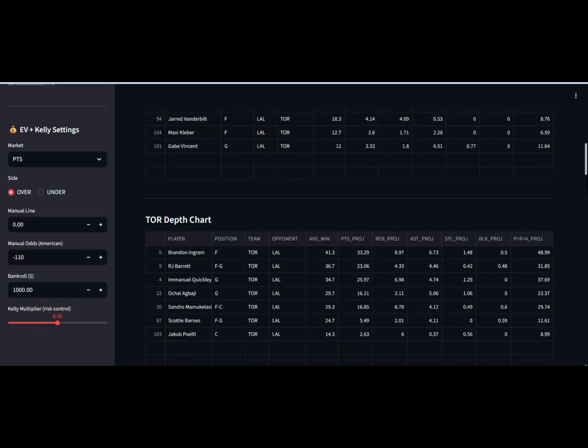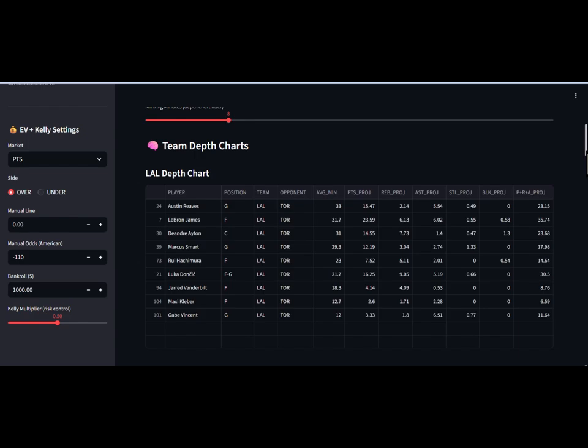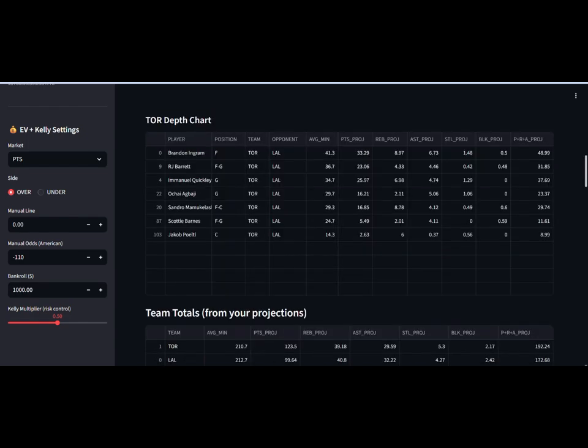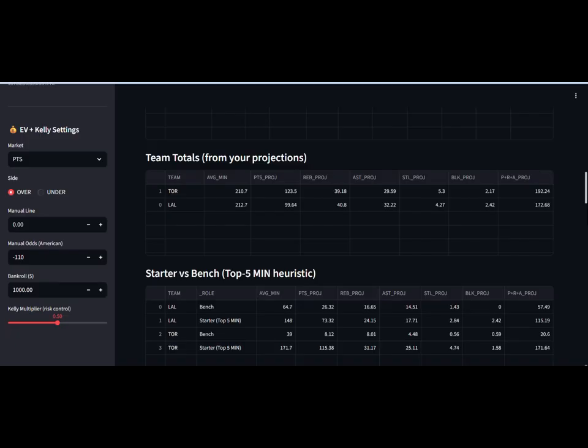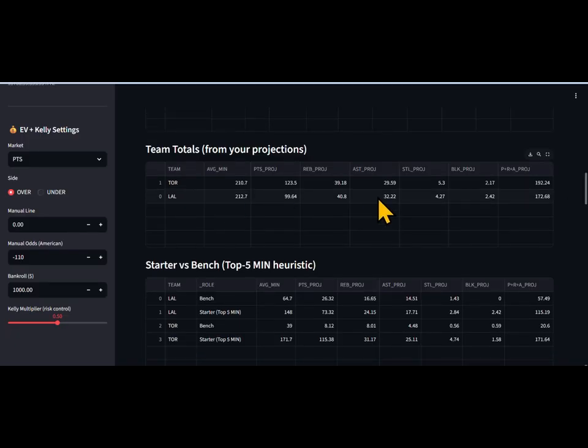But that's just what the model is showing me right now based on a little quick tutorial. So down here, for y'all who are accessing the model, this right here is just a quick breakdown. I'm gonna put some more work into this, but this is just based on team steal projections, team block projections, team assist projections, team rebound projections, and average minutes, and that's basically it. And then points projections right here. So I'm working on this aspect.